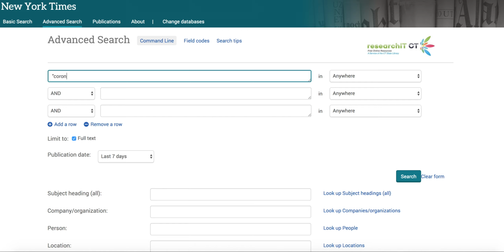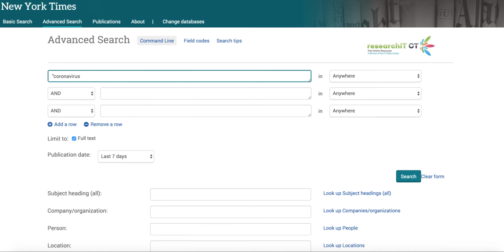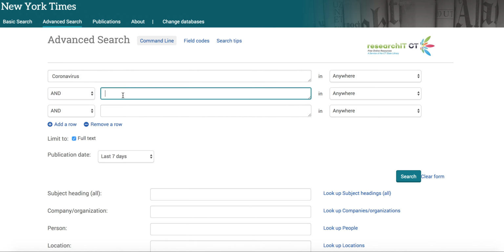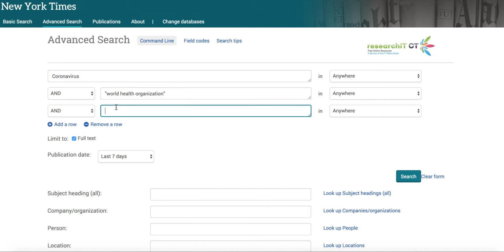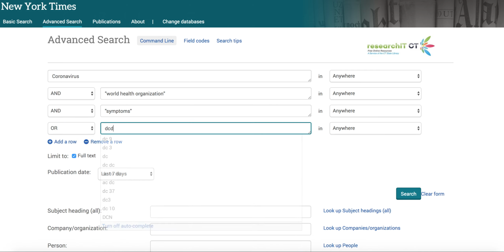I am going to say coronavirus. It comes up, in fact, with terms here. I'm going to say World Health Organization. I'm going to say symptoms. And I'm going to add a row and say or CDC. Oops.